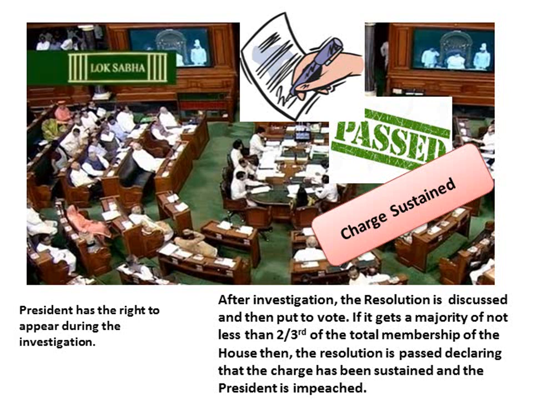The president can appear during the investigation. The resolution is put to vote. Once again, if it gets 2/3 majority vote, then the resolution is passed. And what is that term called? It is called that the charge has been sustained. That means the president is now impeached.